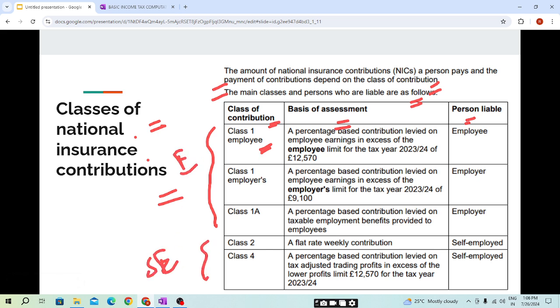So for the employed person, the employee will contribute class 1. A percentage-based contribution levied on employee earnings in excess of the employee limit for the tax year 23-24 of 12,570.